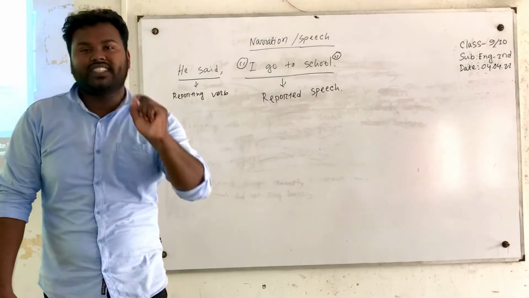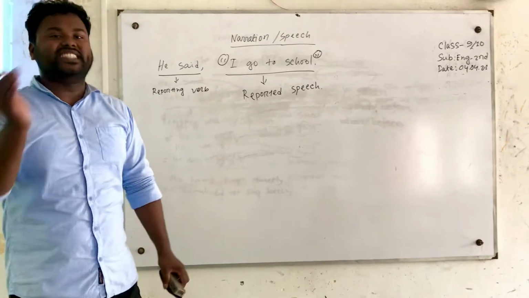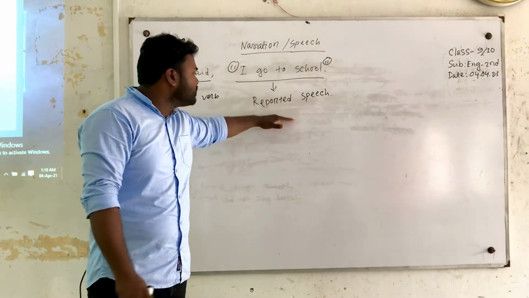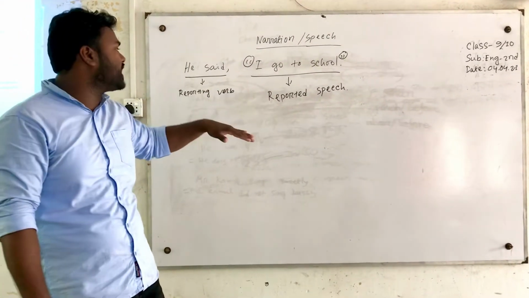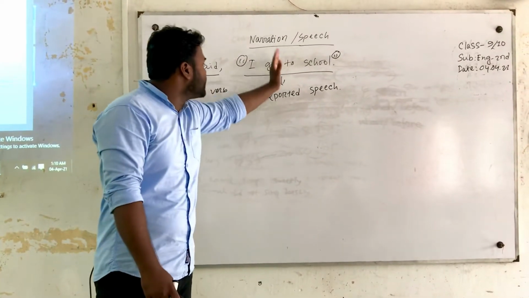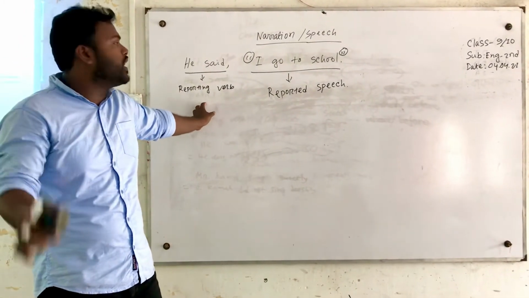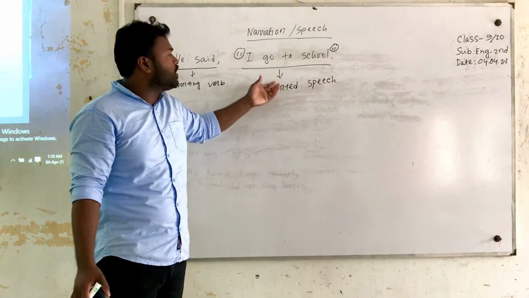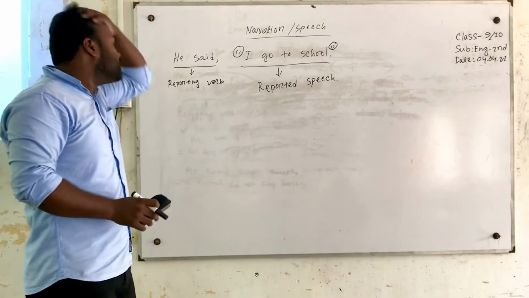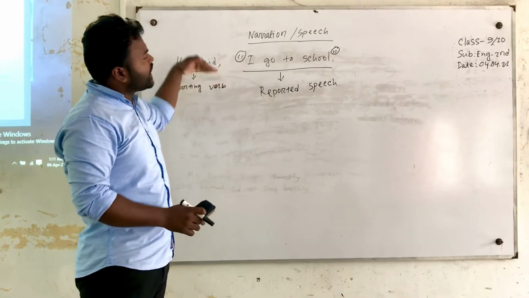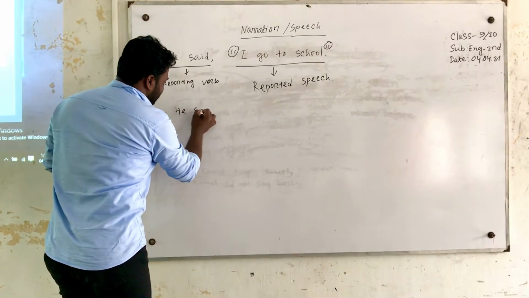And we must remember that only the reported speech will be changed in the indirect version. Whenever we change direct into indirect, we have to change the reported speech portion, not the reporting verb. The reporting verb always remains the same, and the reported speech always changes. If we write down the indirect version or the answer of this sentence, that will be: he said.